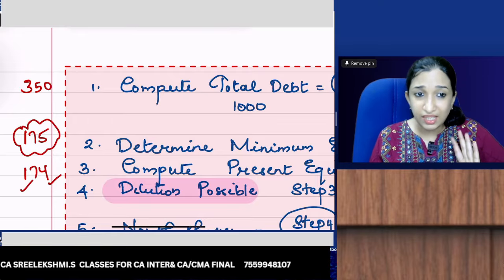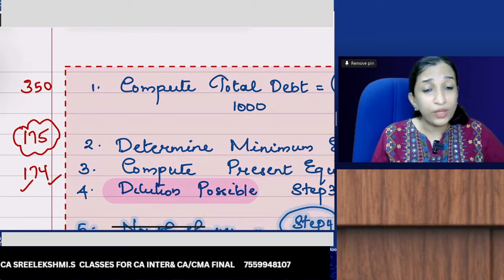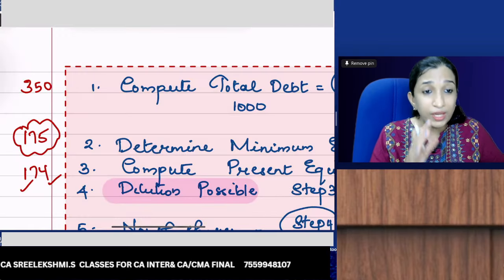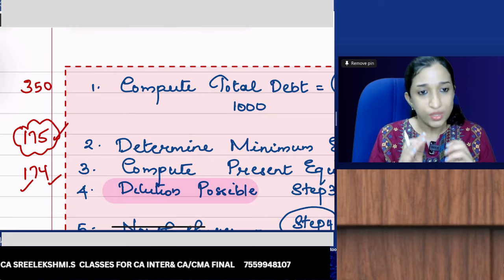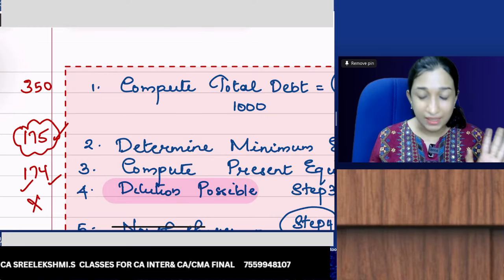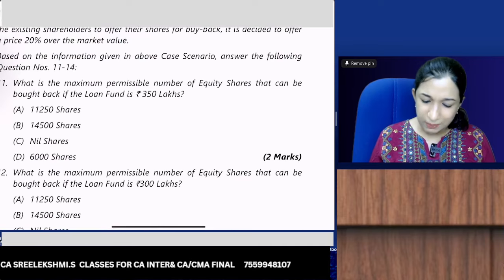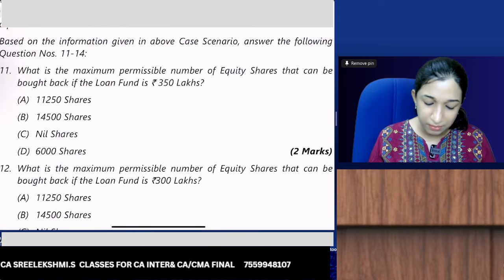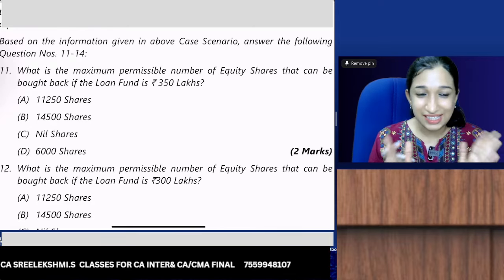So is there any dilution possible? No, right now you cannot buy back. We need 175, but we have 174. So can you buy back? No, buyback is not permitted. So what is the correct option? What is the maximum permissible number of equity shares that can be bought back? Nil. Option C is the correct answer. Option C, 2 marks.